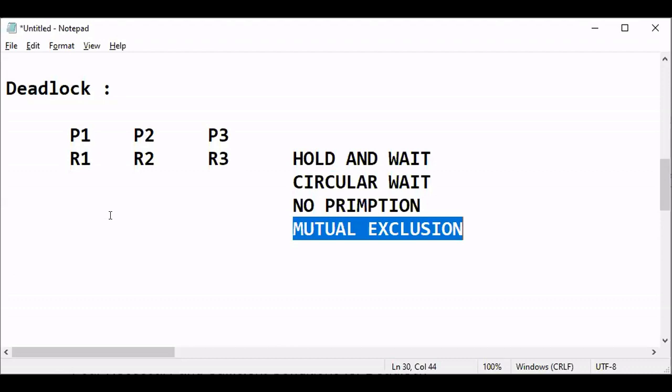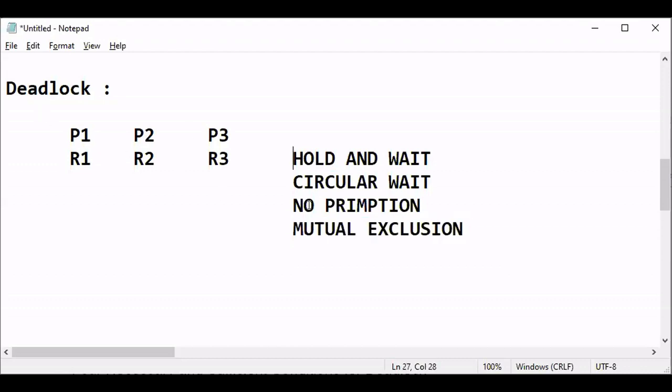So what will the operating system do? Simply, it will sit idle, and there will be a lock. All the processes are not getting executed. So these are the cases. You can say these are the four main conditions.